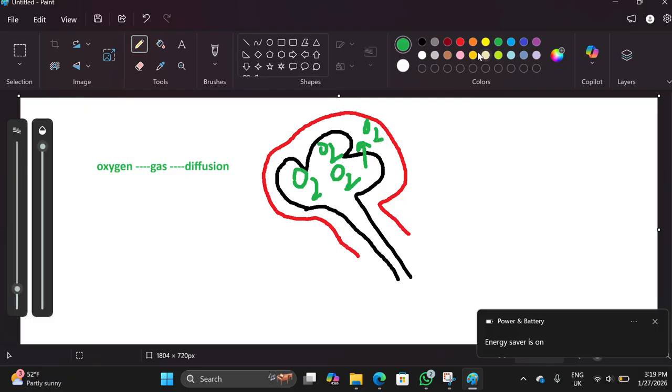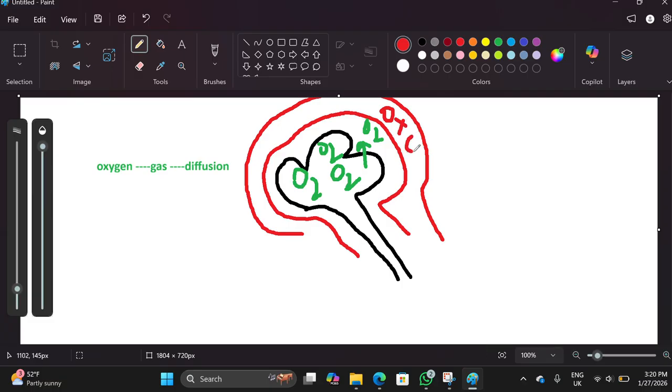Then afterward, in the blood capillaries, I'm going to tell you the reaction that happens in the blood capillaries and blood vessels. This oxygen will come into contact with carbon, and it will make, I'm writing the reaction, carbonic acid as an intermediate, and then carbon dioxide will be made.